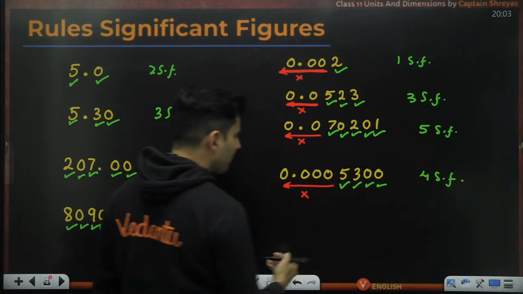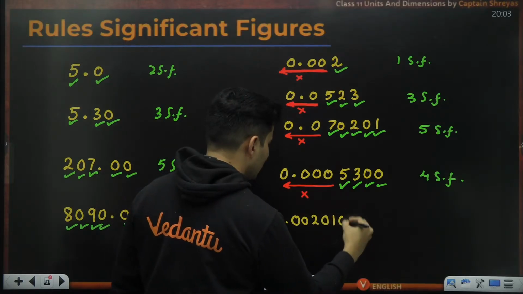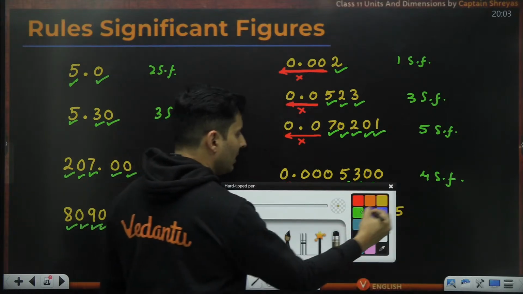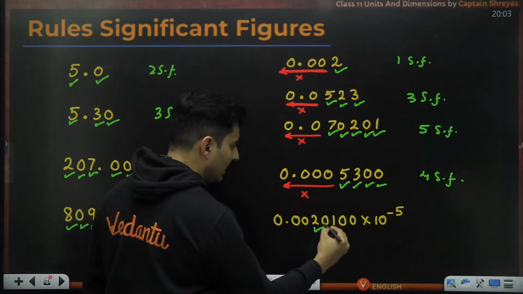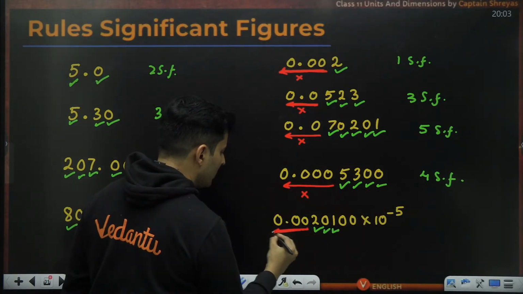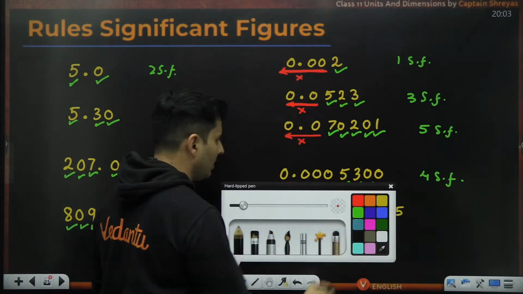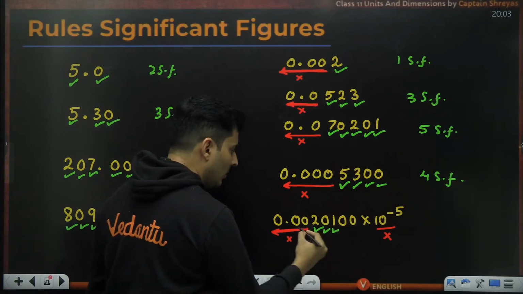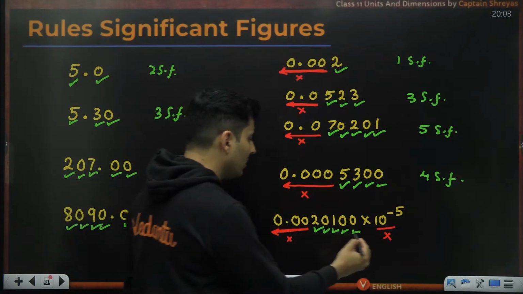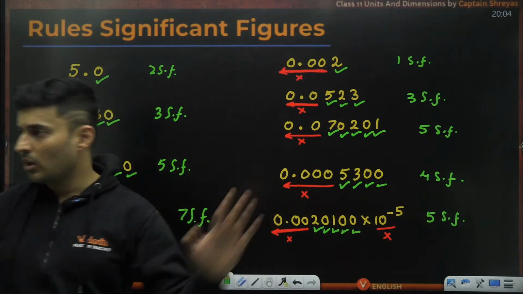Another example, let's say we take 0.0020100 into 10 to the power minus 5. Automatically this one will become significant. This zero is between them, so it becomes significant. These are before the non-zero, not important. The power of 10 is also not important. These zeros are after a non-zero and after the decimal, so count them. So 1, 2, 3, 4, 5. This has 5 significant figures. Is that absolutely clear how to count them?